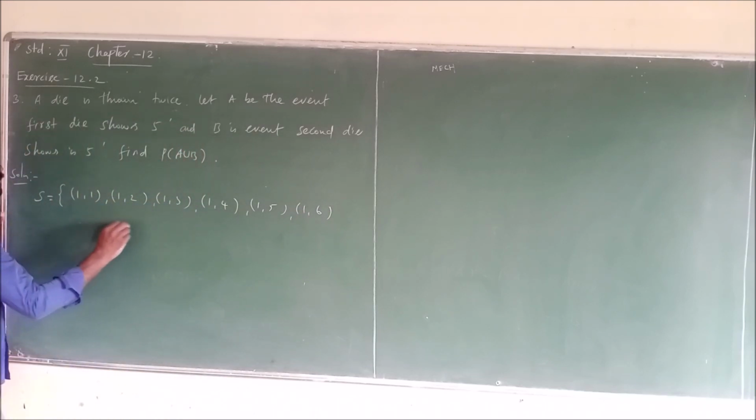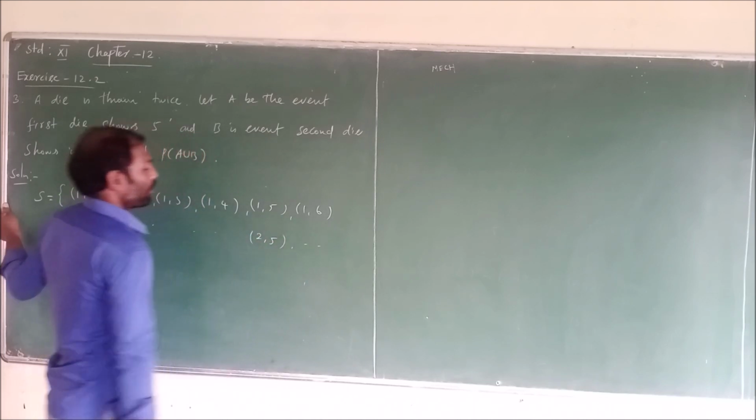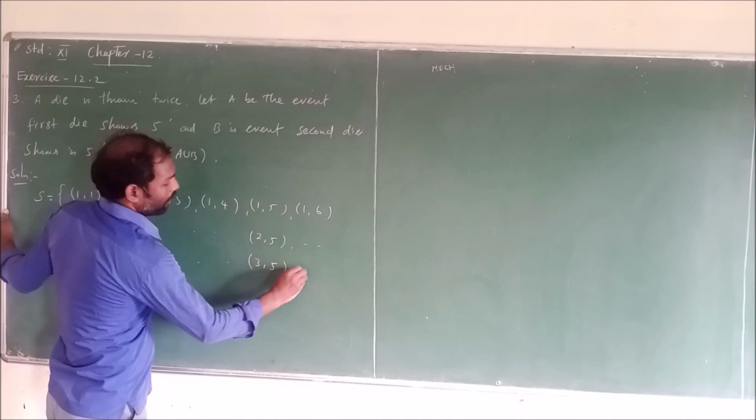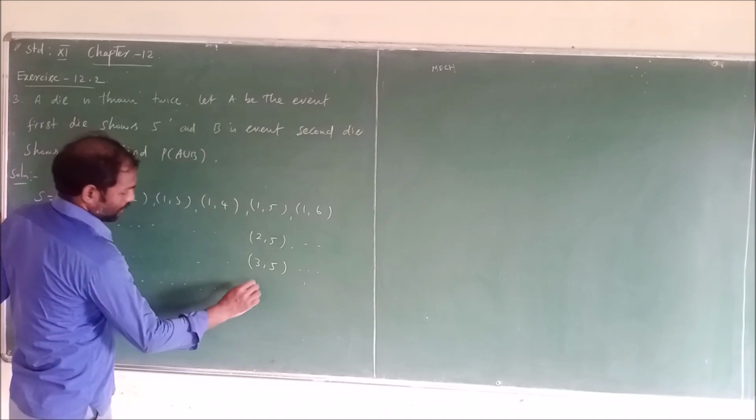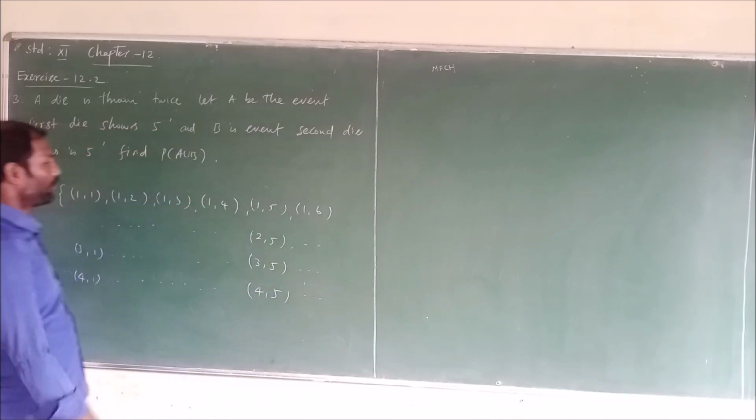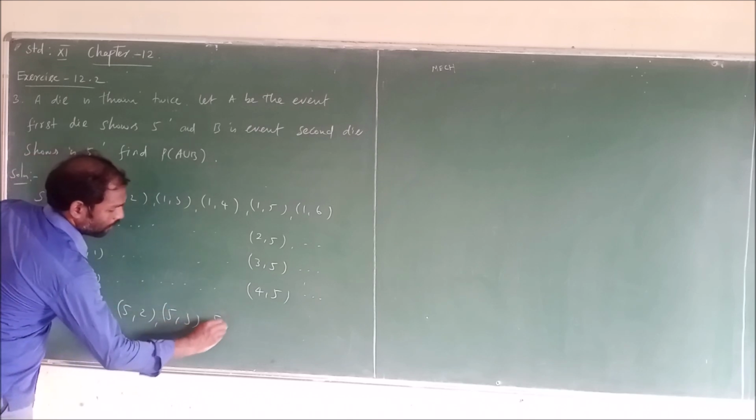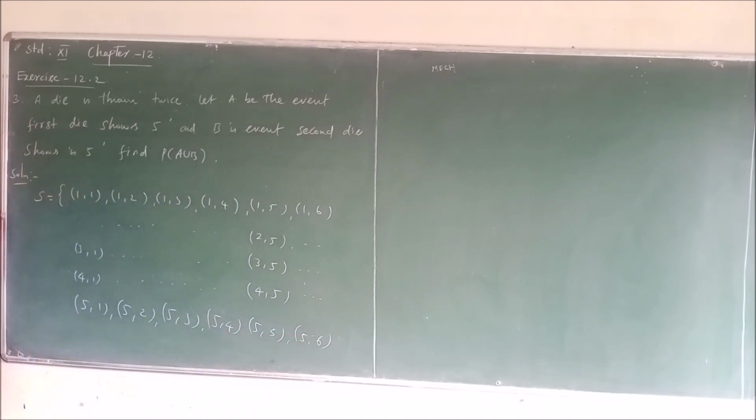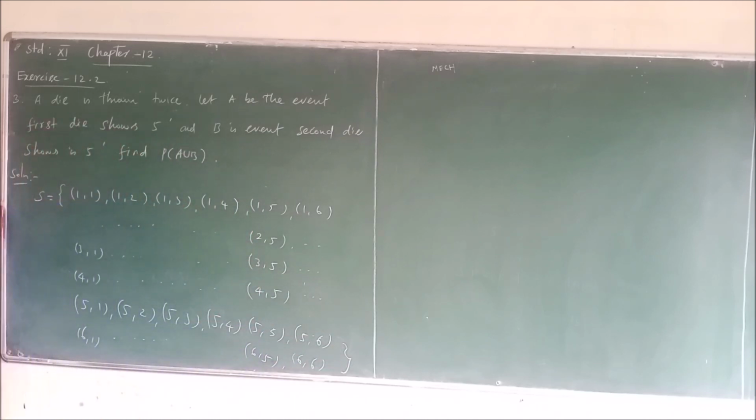Second row is 2,1; 2,2; 2,3; 2,4; 2,5; 2,6. Third row is 3,1; 3,2; 3,3; 3,4; 3,5; 3,6. Fourth row is 4,1; 4,2; 4,3; 4,4; 4,5; 4,6. Fifth row is 5,1; 5,2; 5,3; 5,4; 5,5; 5,6. Sixth row is 6,1; 6,2; 6,3; 6,4; 6,5; 6,6. There are 36 outcomes in the sample space.